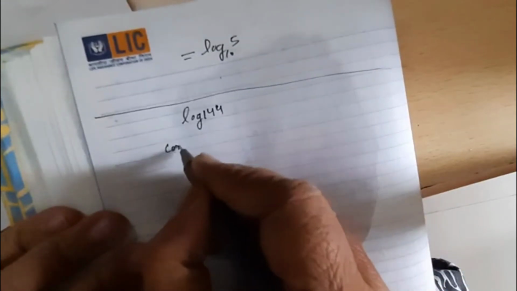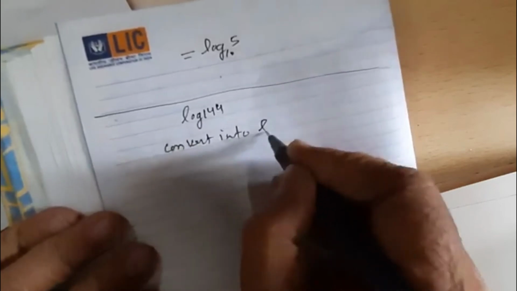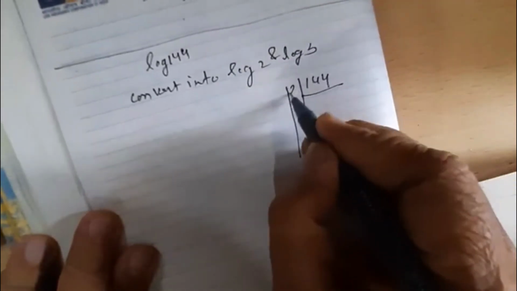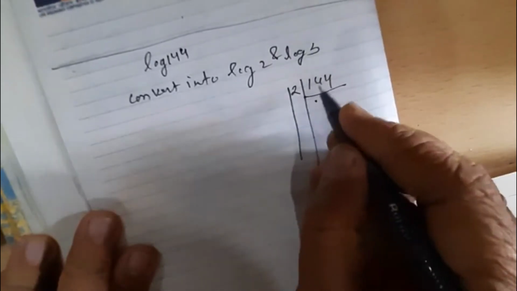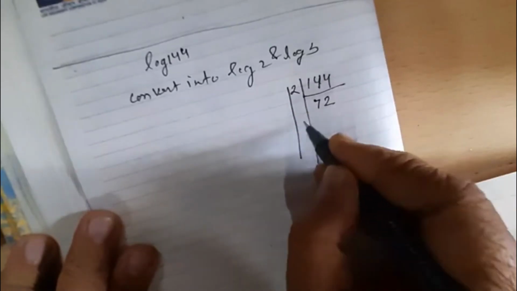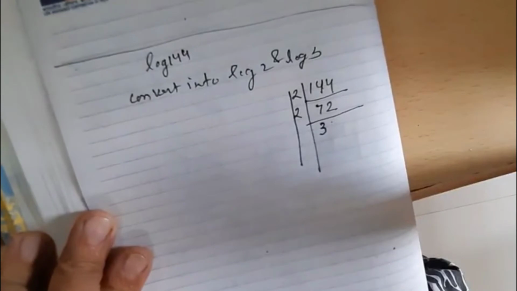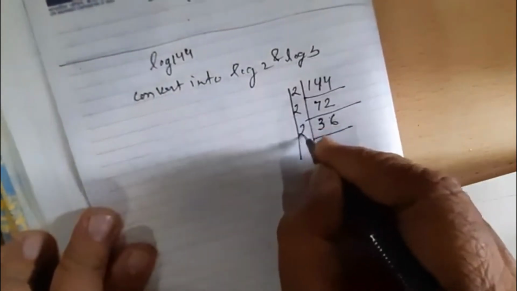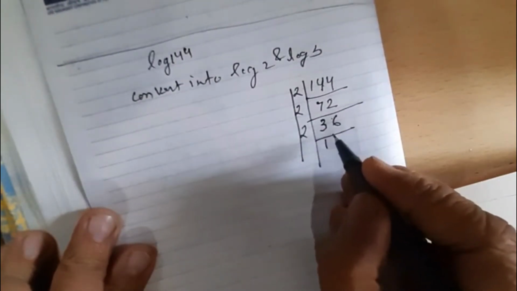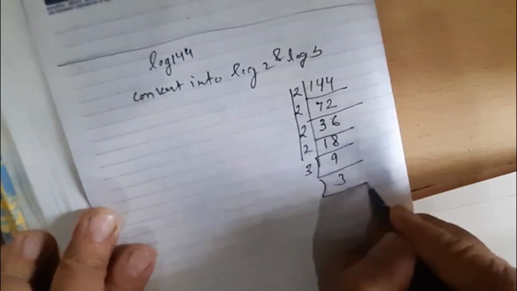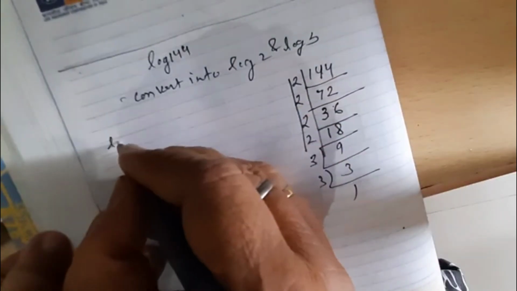Log 144 convert into log 2 and log 3, इसमें आपको log 144 को 2 और 3 के base में convert करना है. तो अगर इसको हम factorize करें 144, तो 2 7 जा 14, 2 2 जा 4, 2 3 जा 6, 2 6 जा 12, 2 1 जा 2, 2 8 जा 16, and this is divisible by 3, 3 1.